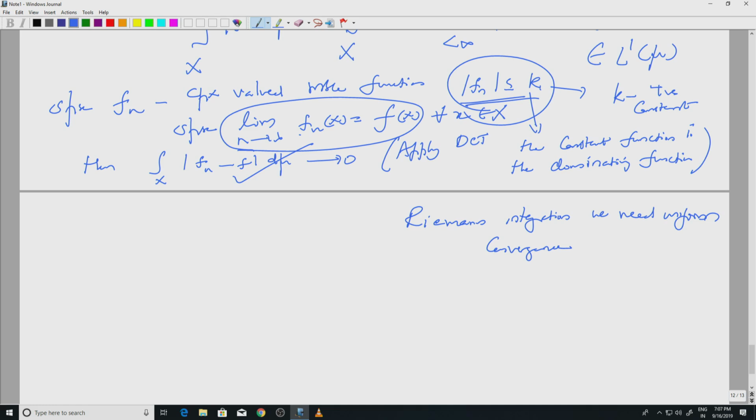Okay, so we will stop this session with just recalling what we did. The main theorem we proved today was the dominated convergence theorem, which is extremely powerful. Comparing it with Riemann integration, where you require uniform convergence to interchange limits and integrals, here we just need pointwise convergence, but with a dominating function.